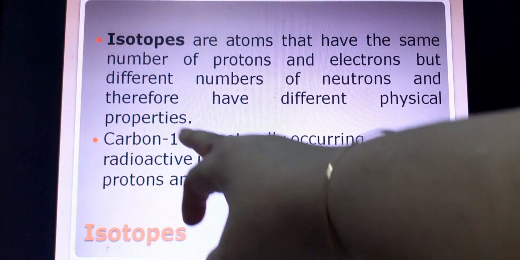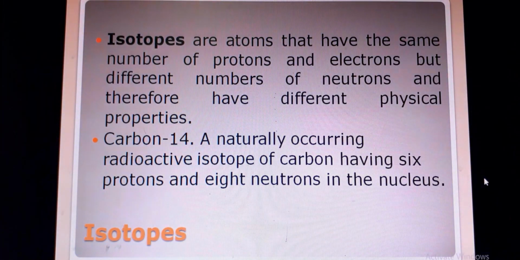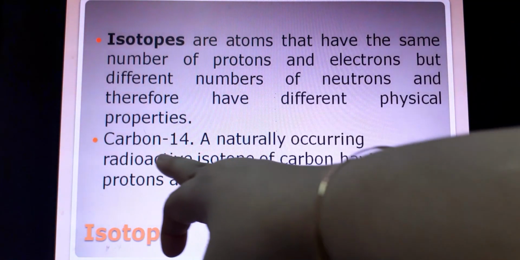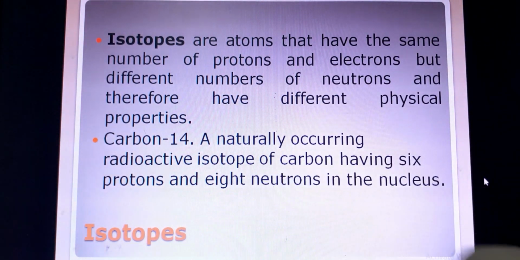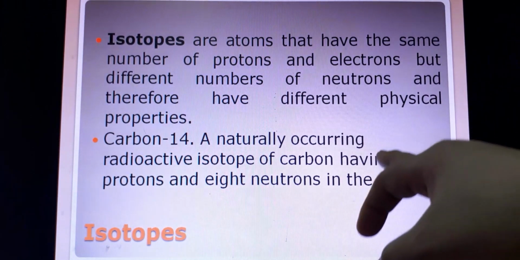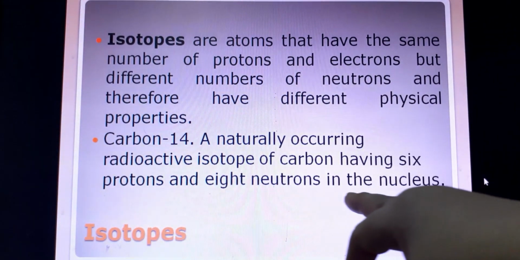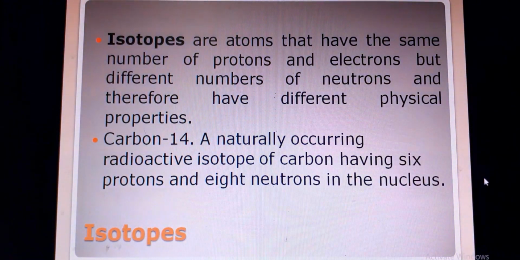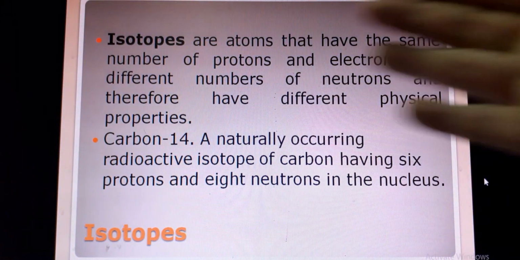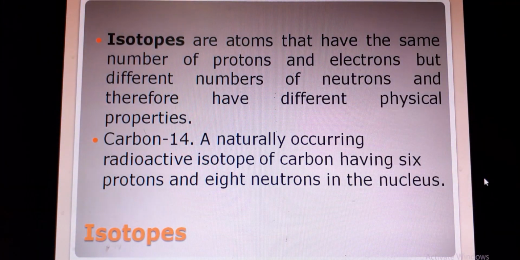An example is given, that is carbon 14, a naturally occurring radioactive isotope. It has 6 protons and 8 neutrons in the nucleus. So it is clear what an isotope is. Isotopes are atoms that have the same number of protons and electrons.